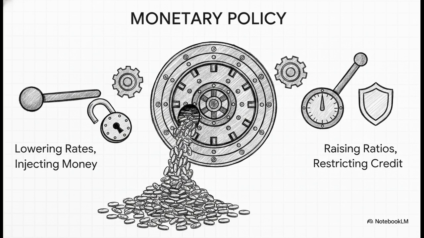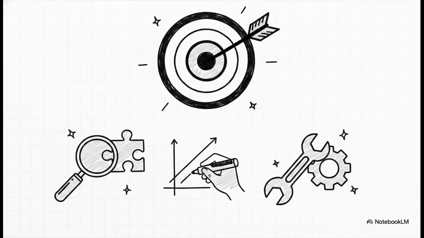And if you guess that they do the literal exact opposite during an inflationary gap, like raising rates, selling securities, and hiking up reserve ratios to restrict credit, well, you'd be absolutely right. So here's the crucial point for your success. The masterclass secret for locking in that full 6-mark score is tying all of this together logically.